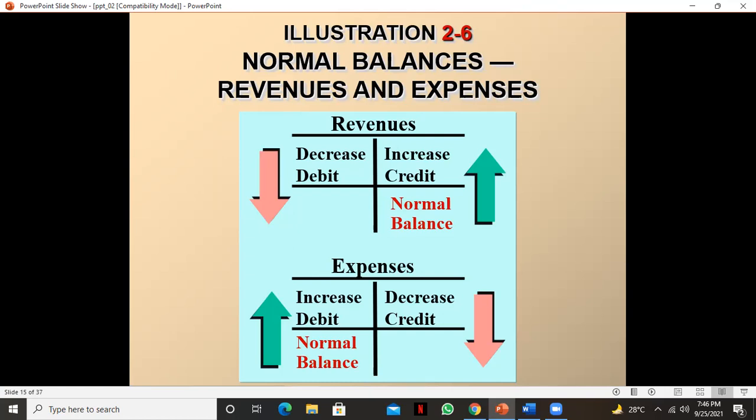Same thing, you can follow my way that I discussed. You just remember the accounting equation, change the side, make two divisions. One will be the left hand side, another will be the right hand side. Left hand side is the debit side, right hand side is the credit side. Debit side, if it is increased, debit. If it is decreased, then it is credit. On the other hand, right hand side or credit side, if it is increased, then it is credit. If it is decreased, then it is debit. I hope you are clear, right? Everyone clear? Yes, sir.